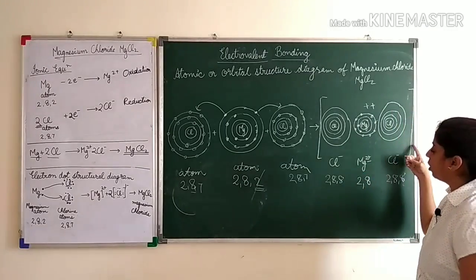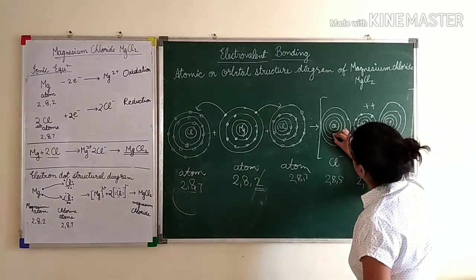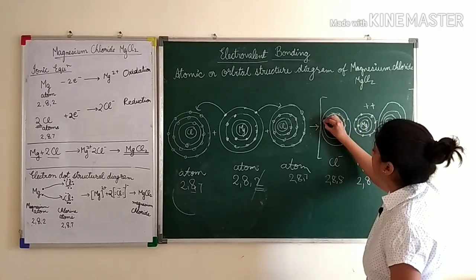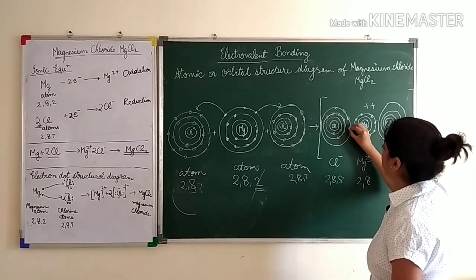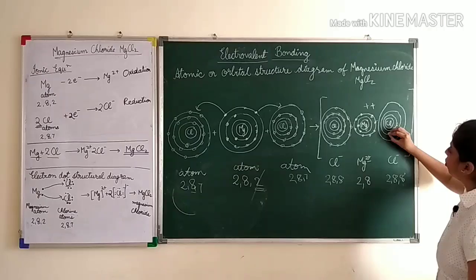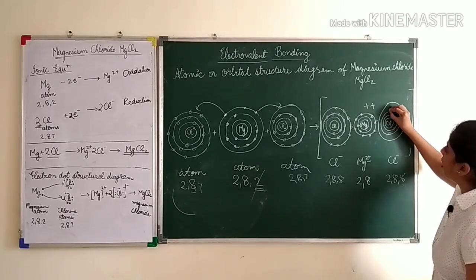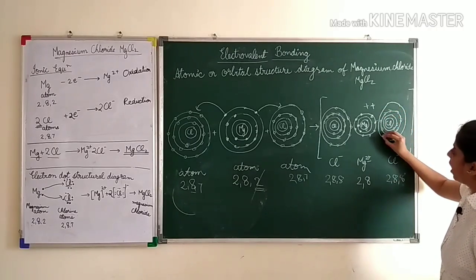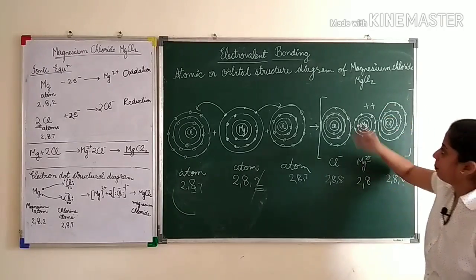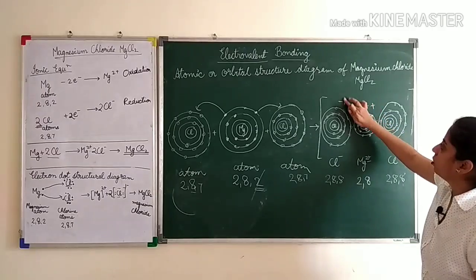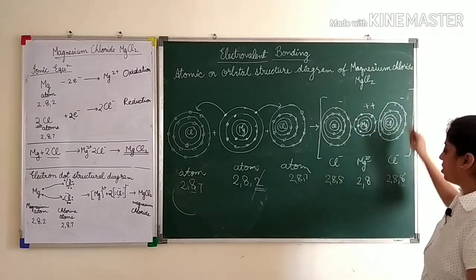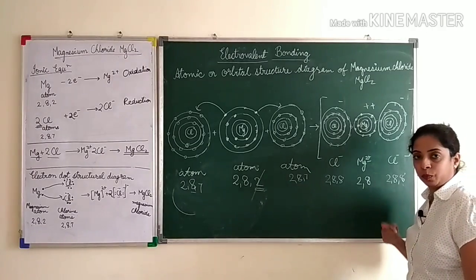Now for chlorine, both the chlorines are 2, 8, 8. So 2, then 8, 1, 2, 3, 4, 5, 6, 7, 8. Here also 2, 8, 8. So 2 here, then 1, 2, 3, 4, 5, 6, 7, 8 here, and 8 in the last. So here also minus 1. So simply 1 minus and 1 minus. So 2 plus here, 1 minus here and 1 minus here makes MgCl2.